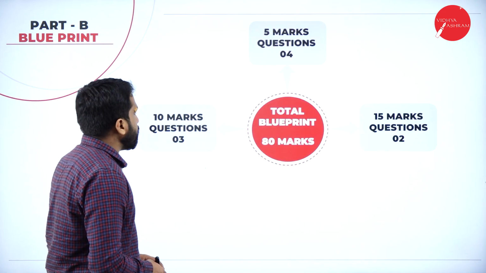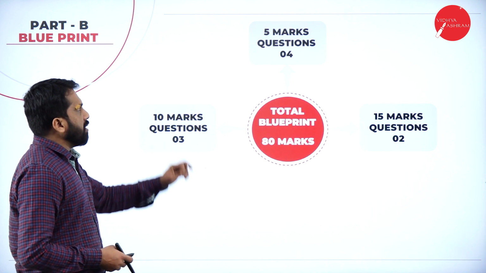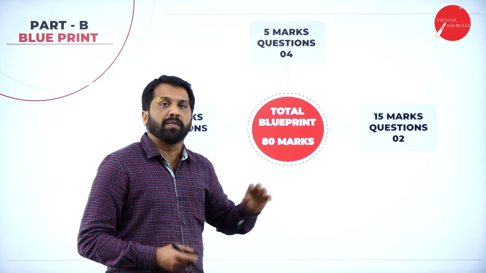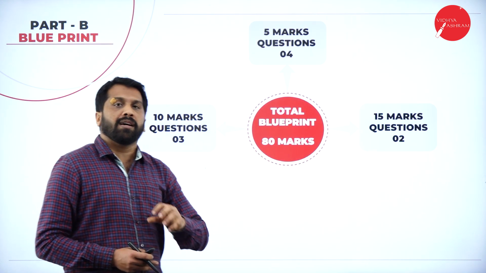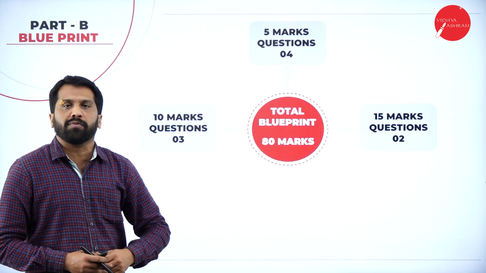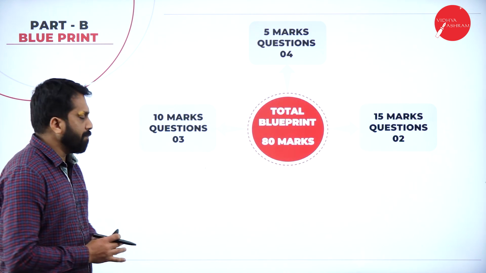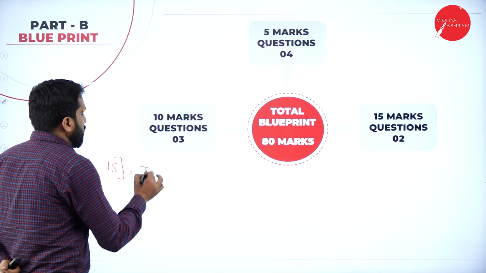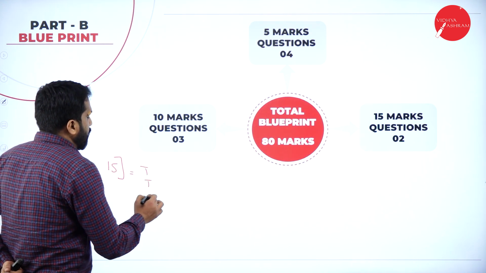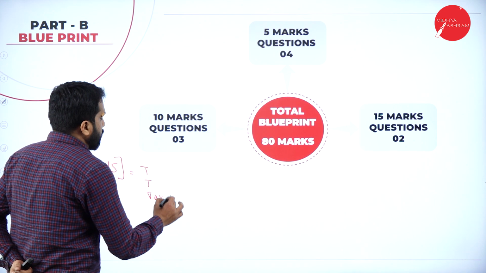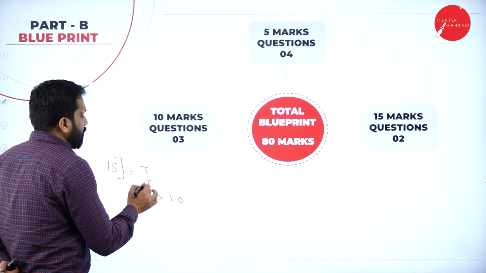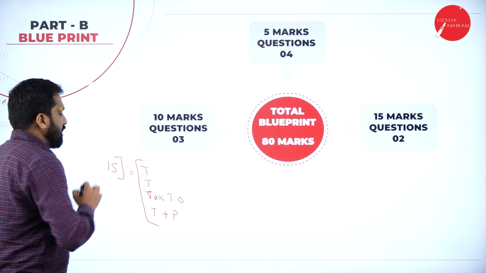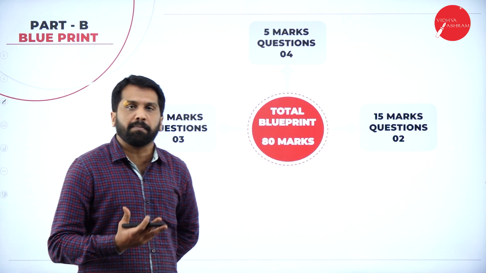Now, this is your blueprint: 5 marks into 4, 10 marks into 3 and 15 marks into 2. What will come for 15 marks, what will come for 10 and what will come for 5 marks. Your 15 mark questions will be one theory, one taxable turnover problem, and one more theory plus problem. This is your 15 mark question paper pattern.